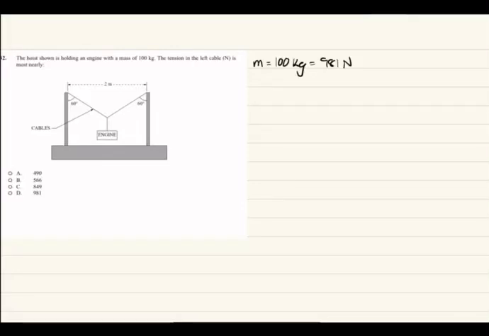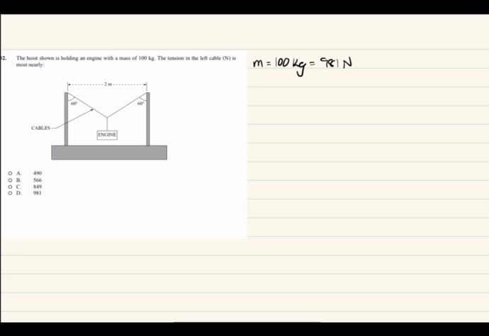Hey guys, today we're going to be looking at a Fundamentals of Engineering exam practice problem. The question reads: the hoist shown is holding an engine with a mass of 100 kg. The tension in the left cable is nearly, and down there are the options.